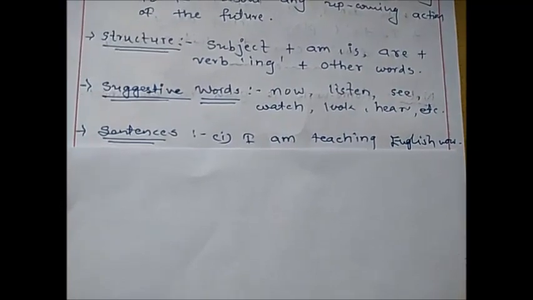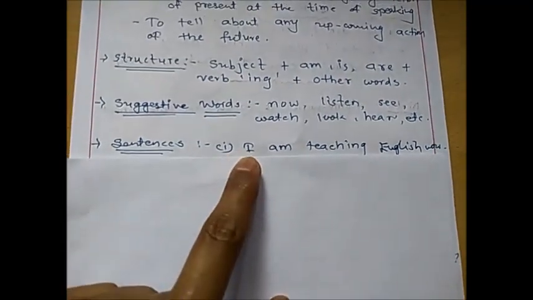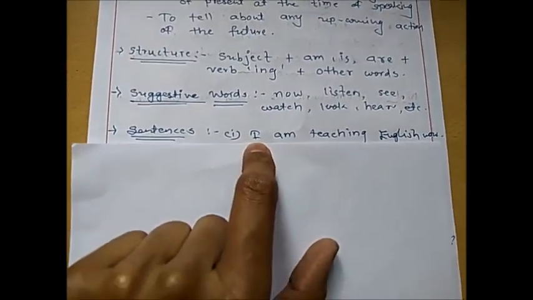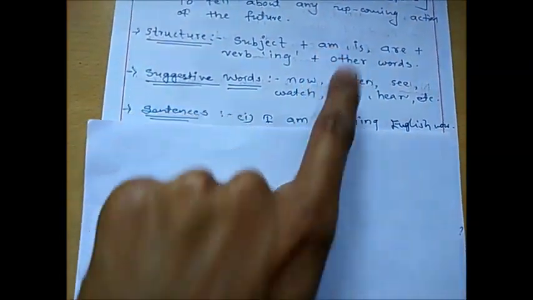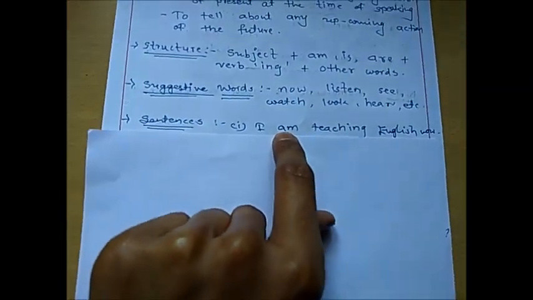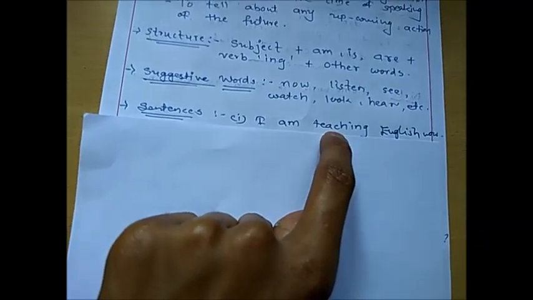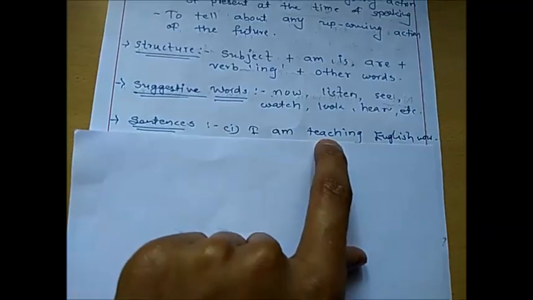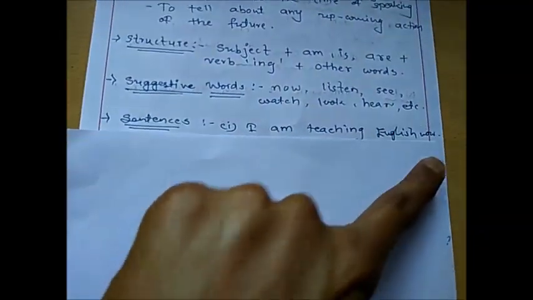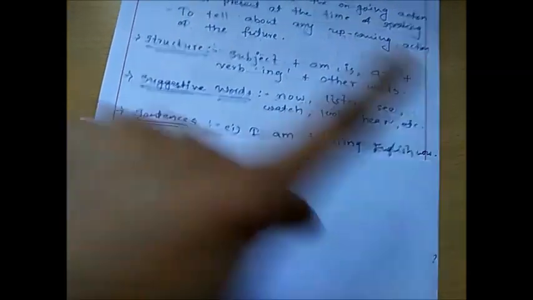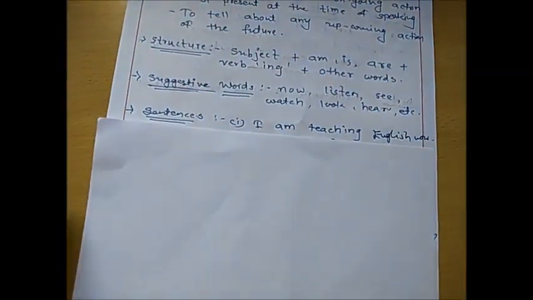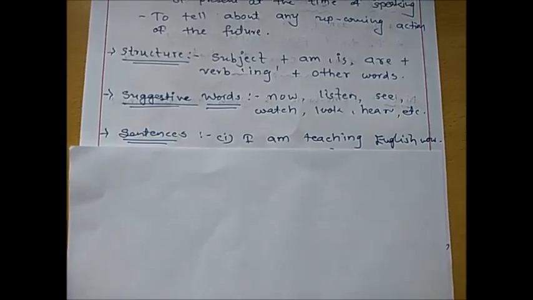I am teaching English now. I is the subject, structure-wise am, so am is here, then the ing form of teach, that is teaching, English, now. Now is the suggestive word. Okay, so this is the example: I am teaching English now.